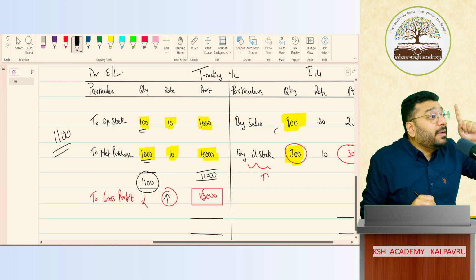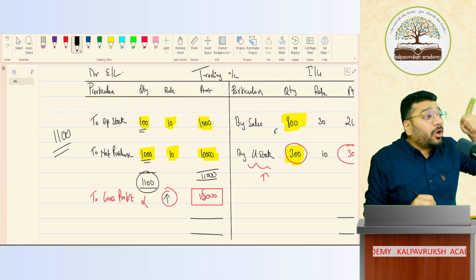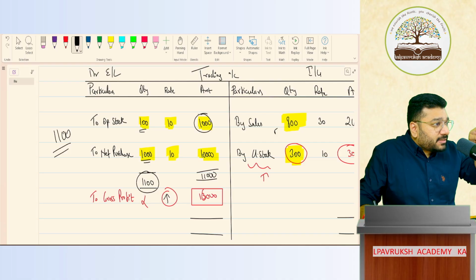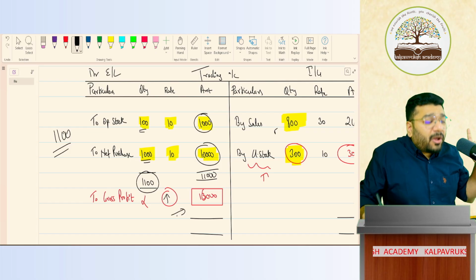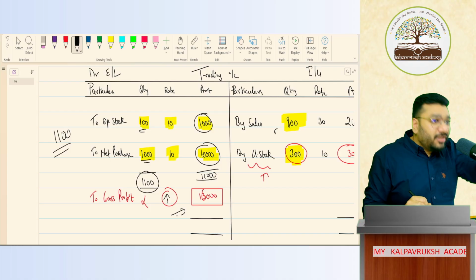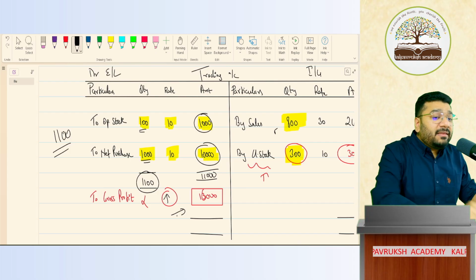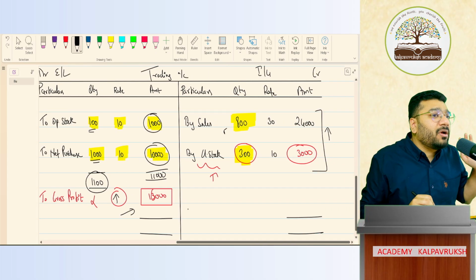Trading account is a nominal account. If anything is appearing on the debit side, it means it is either expenditure or loss. So this 1000 rupees is expenditure? Yes. Is this 10,000 expenditure? Yes. Got it, not got it? Gross profit is the resulting figure, so don't tell that. So this is also coming on the debit side? No. Anything which is coming on the credit side is of income or gain in nature. Got it, not got it?